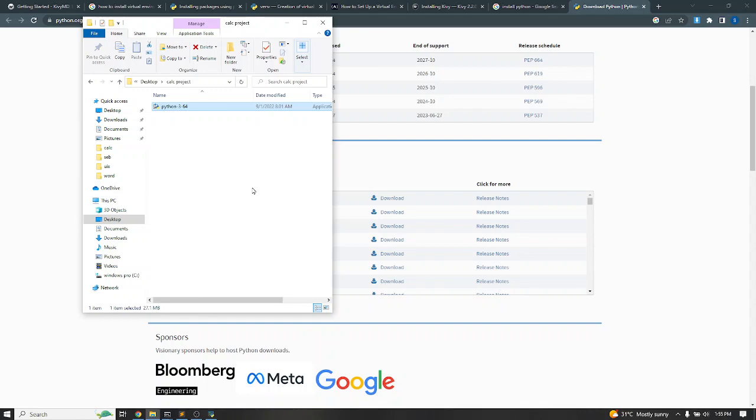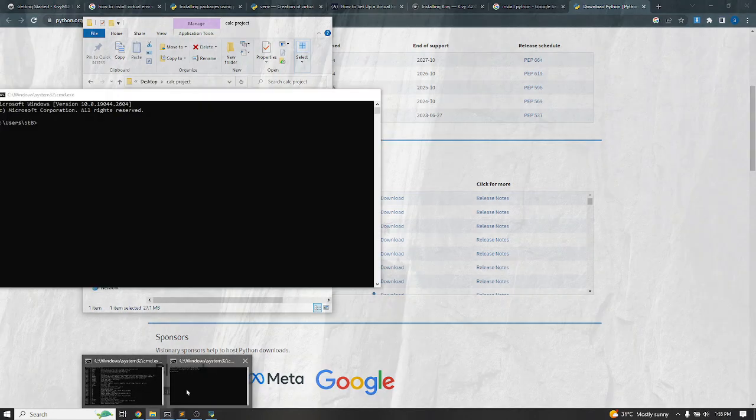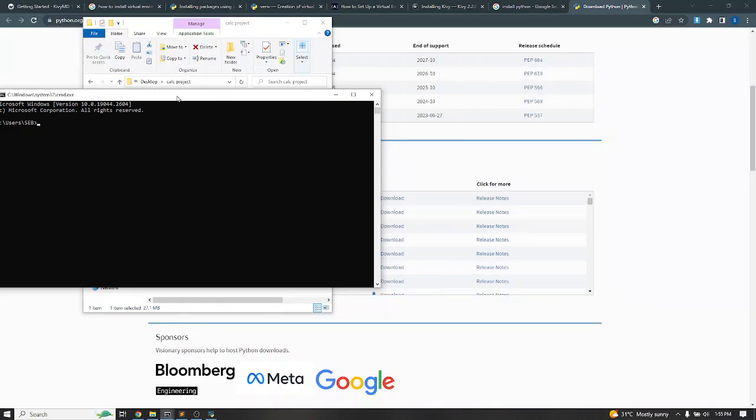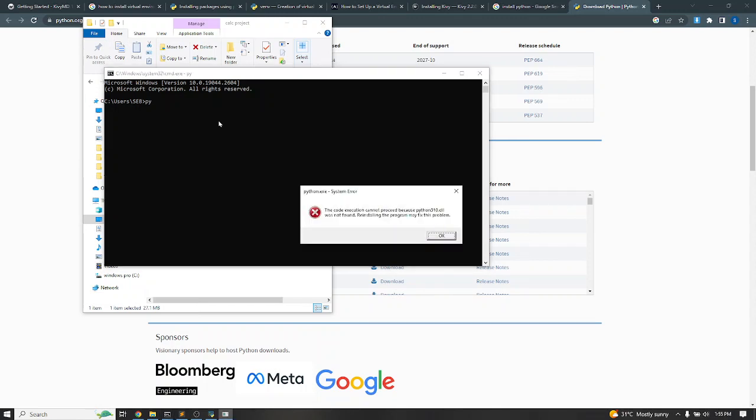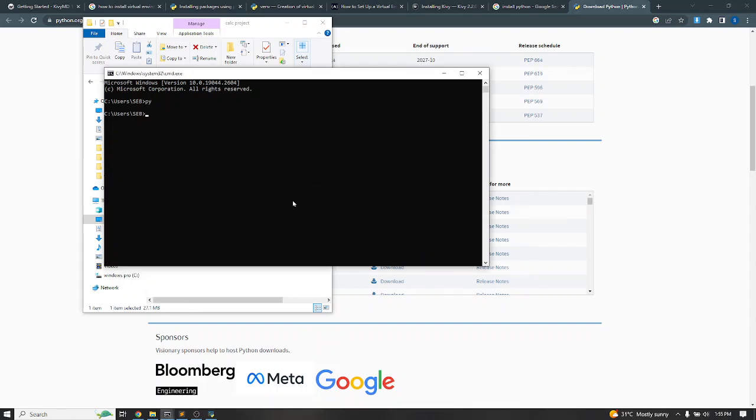To check if Python is really installed, just open your command prompt, I mean your CMD, and then just type Python, just the short term. Executable process because Python 3.8 was not found. Reinstalling the process may fix this. Oh, because of that error, I have to reinstall the process again. So I'll quickly do that and then come back to this video.